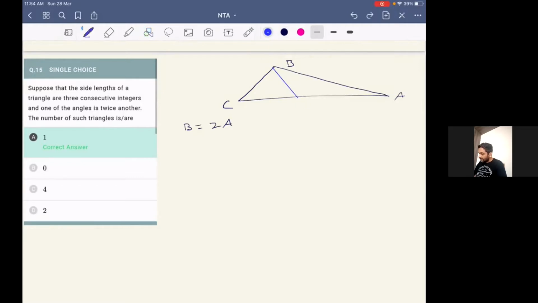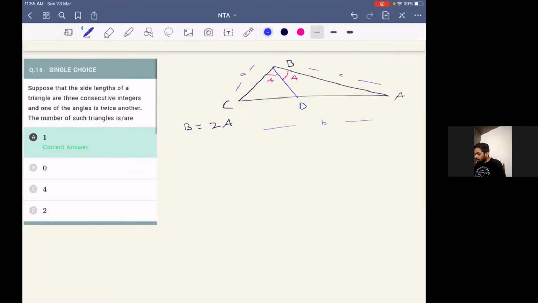then this angle bisector will bisect B into two equal angles, that will be angle A and again angle A. We also know that the angle bisector divides the opposite side in the ratio of the corresponding sides. That means in this triangle ABC, let's say the length of this side is A, the length of this side is C, and the length of this side is B.